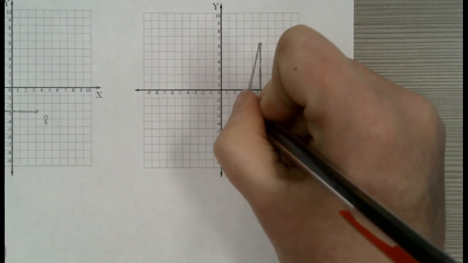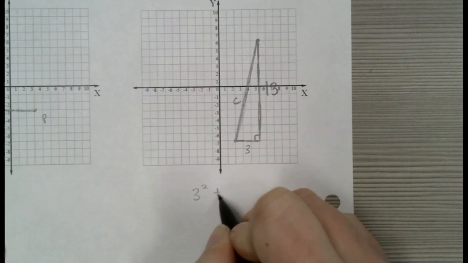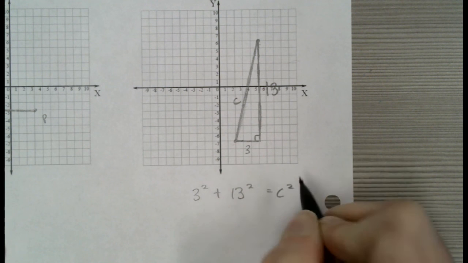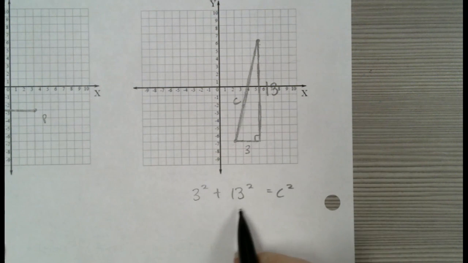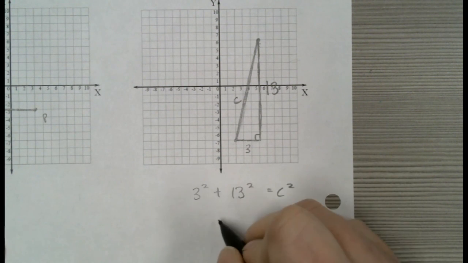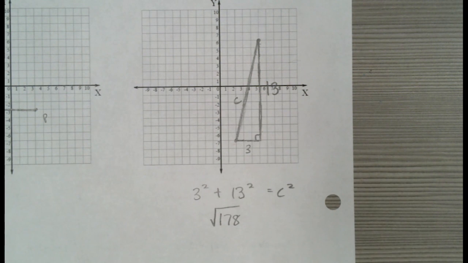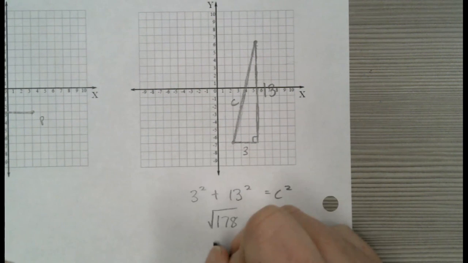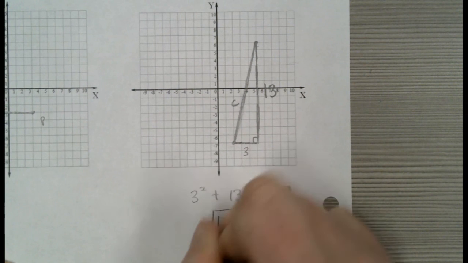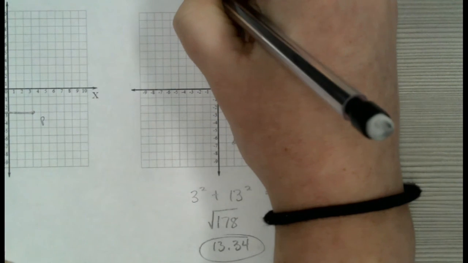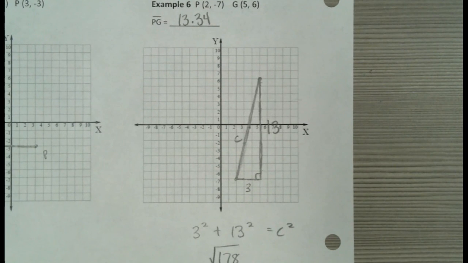So to find my C, a squared plus b squared equals c squared. I'm going to add those up. I believe that is 178. And then square root it, which I don't have my calculator on me. Here we go. The square root of 178 is 13.34. So this segment is about 13.34 units long.